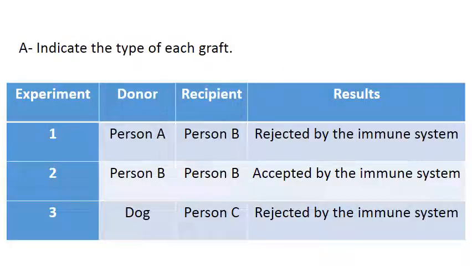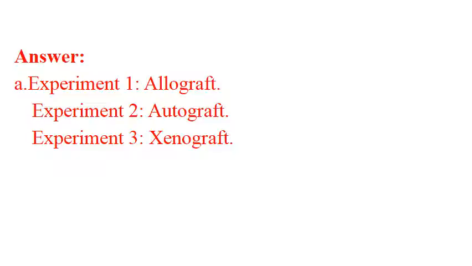Part A, indicate the type of each graft. Experiment 1 is an allograft, the second one is an autograft, the third one is a xenograft. When we say indicate, we don't justify. So the answer of part A is: experiment 1 allograft, experiment 2 autograft, experiment 3 xenograft.